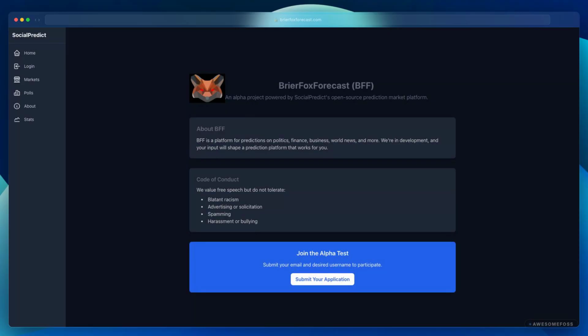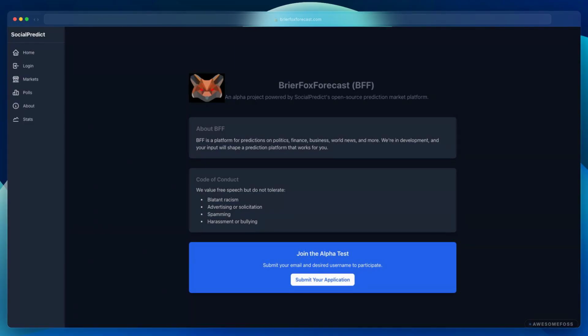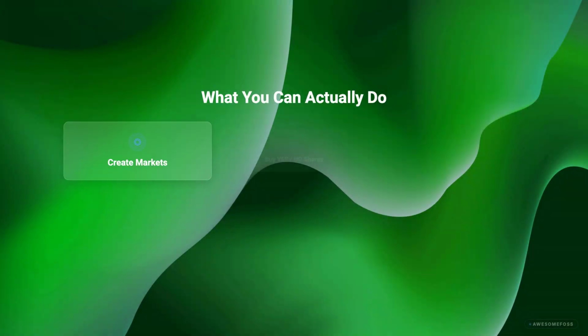There's a public staging instance at briarfoxforecast.com that you can hit right now to see how the markets look in practice. The whole thing is MIT. Fork it, run it, modify it, deploy it for your specific use case without a single license question. What you actually do with it.